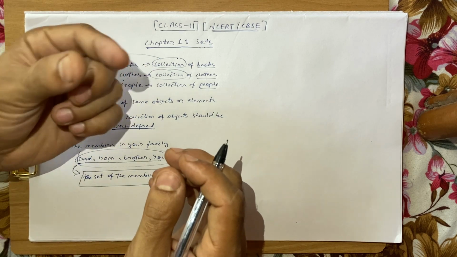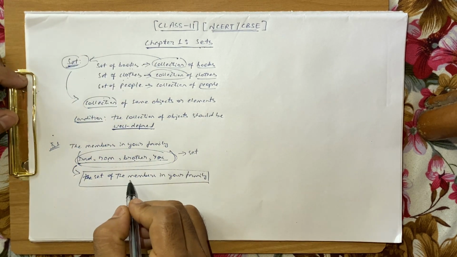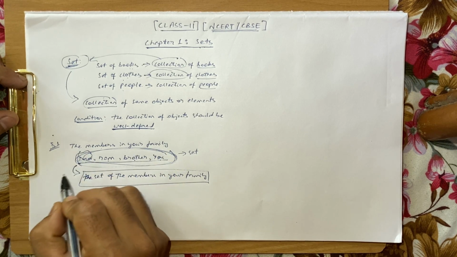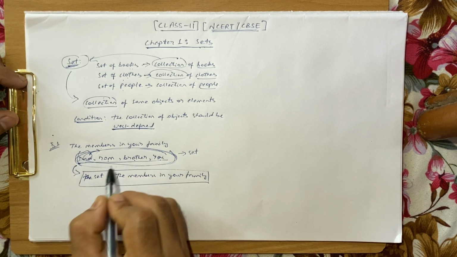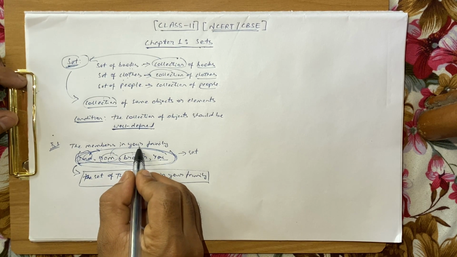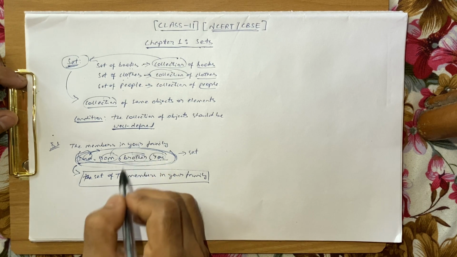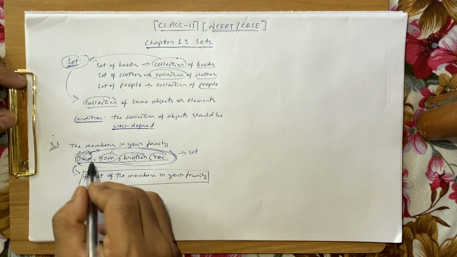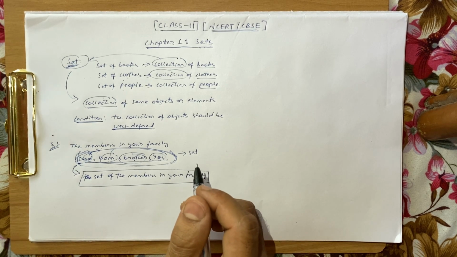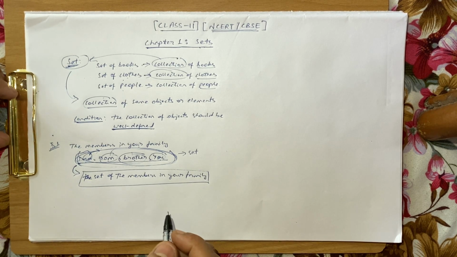That is, each element should have a common nature. Like in this example, each element of the collection has a common nature. The first element, your dad, is a member of your family. Your mom is a member of your family. Your brother is also a member of your family. And you are a member of your family. So each element has a common nature. All right, let's go ahead and see another example and decide if that collection is a set or not.